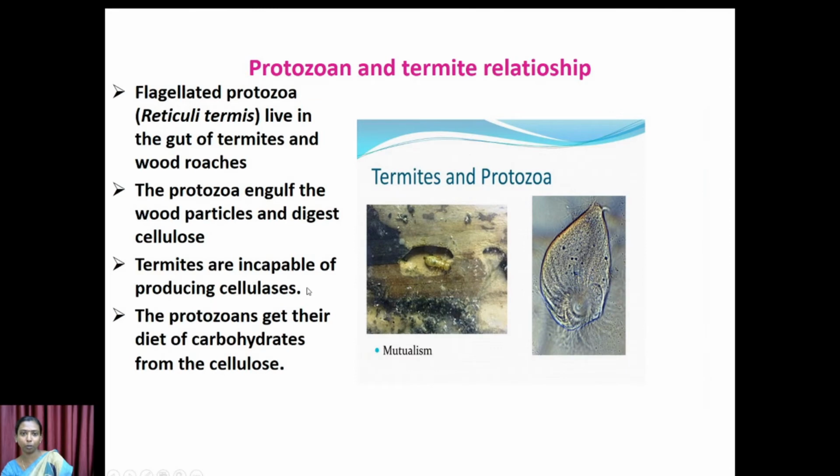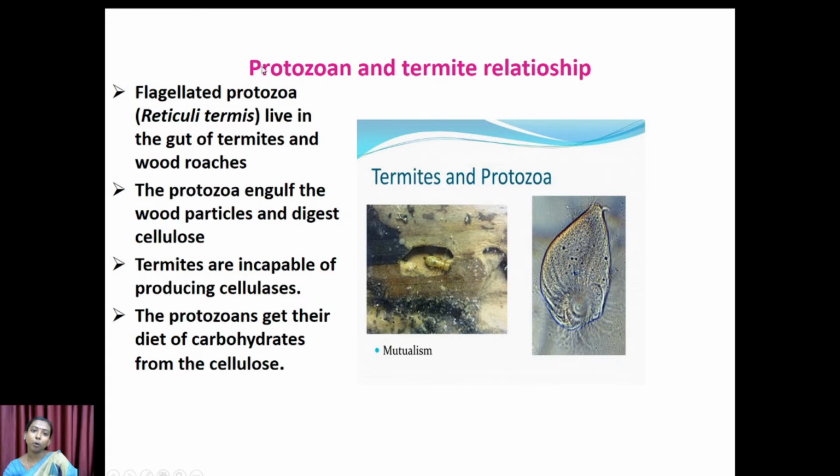Here is another example. This is a relationship between a protozoan and a termite, and of course we know termites always feed on wood particles. For the digestion of wood particles, there is a need for an enzyme called cellulase, because cellulose is the major carbohydrate present in wood particles, and so for the digestion of cellulose there is a need for an enzyme called cellulase.